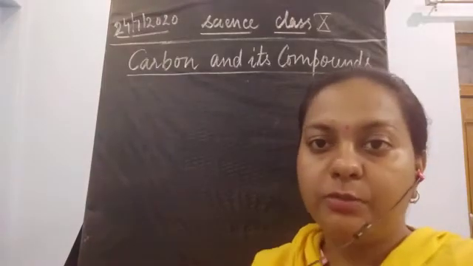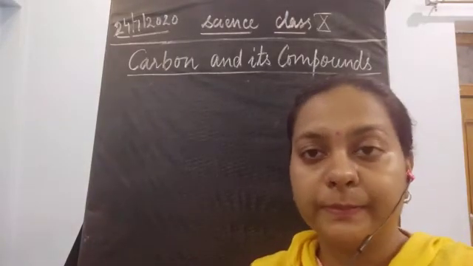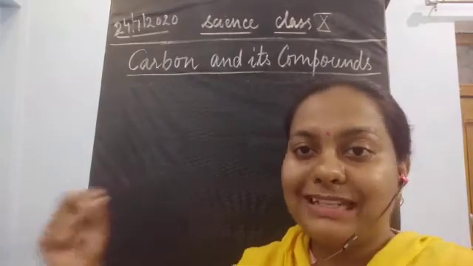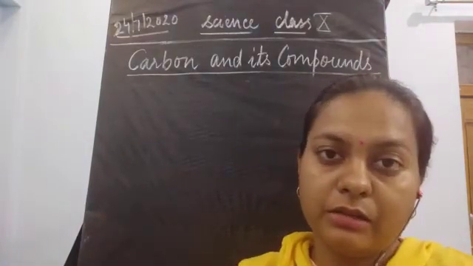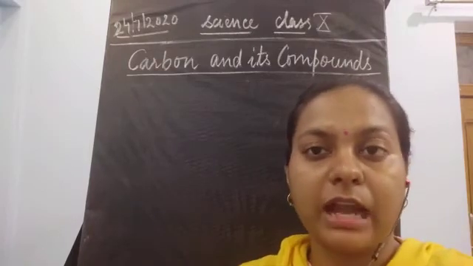In ionic bonding, the electrons are completely removed or completely donated to the species where the reaction is taking place.